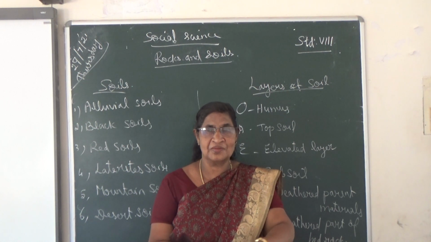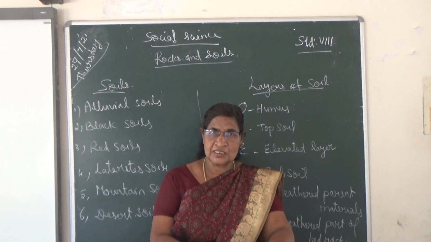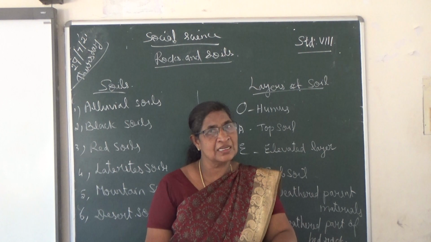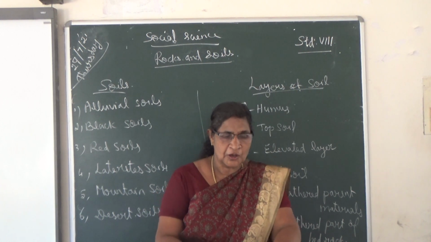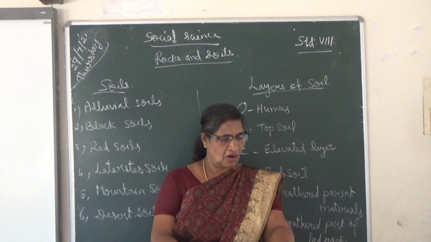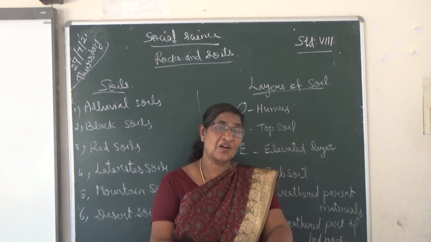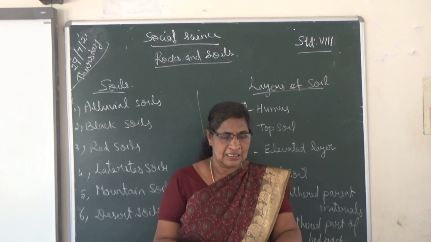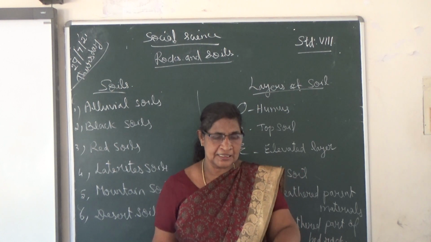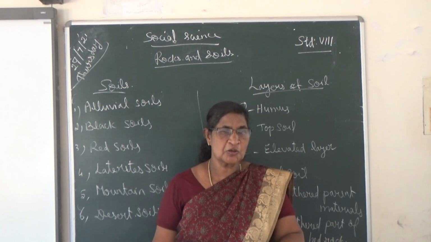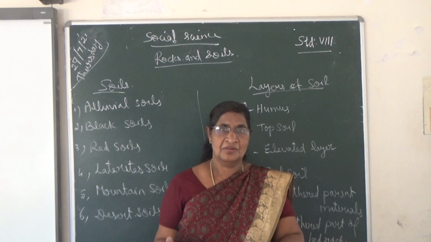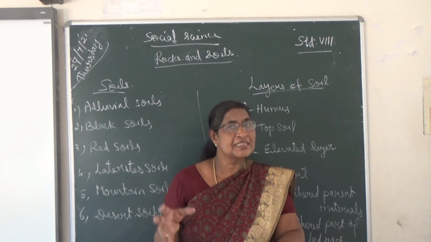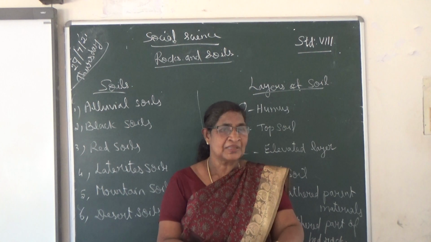Okay, what is soil erosion? Very important. Soil erosion is the removal or destruction of the top layer of the soil by natural forces and human activities. Next is soil conservation. What is soil conservation? The protection of soil is called soil conservation. It's the process of protecting the soil from erosion to maintain its fertility. We protect the soil from soil erosion and maintain its fertility also. That is called soil conservation.